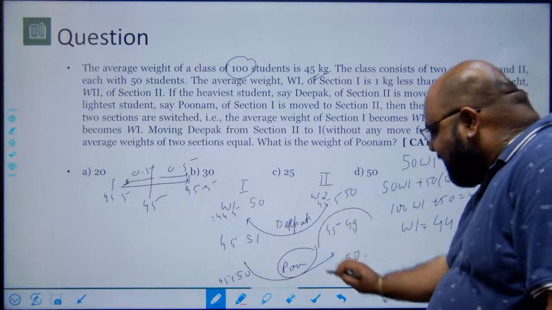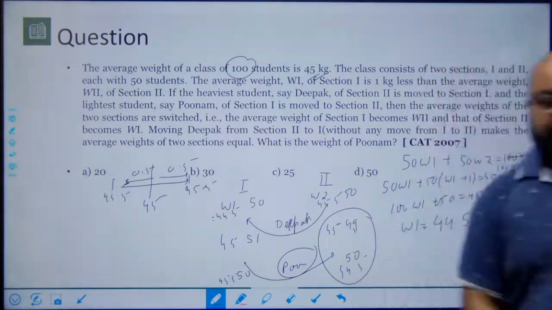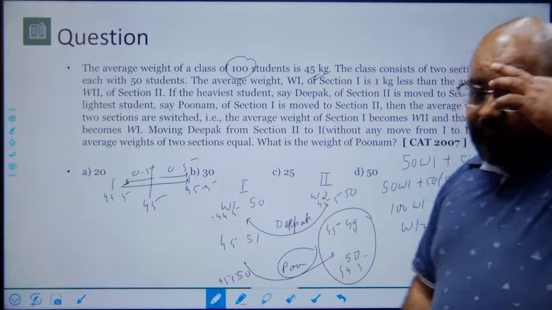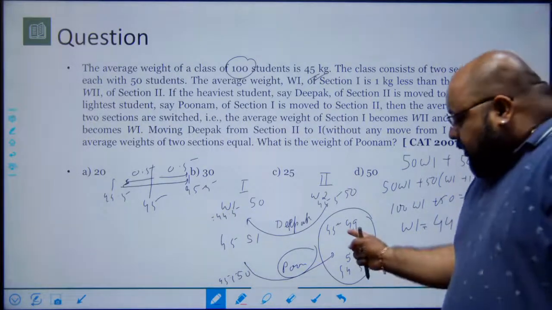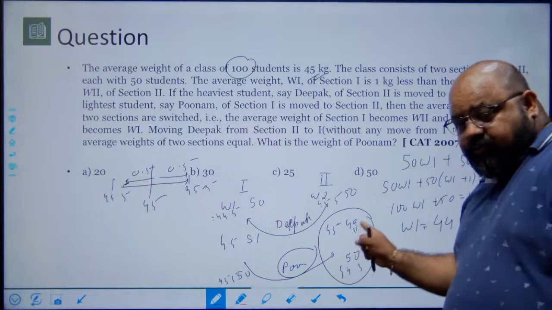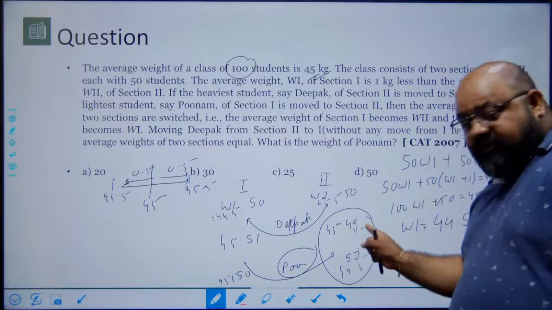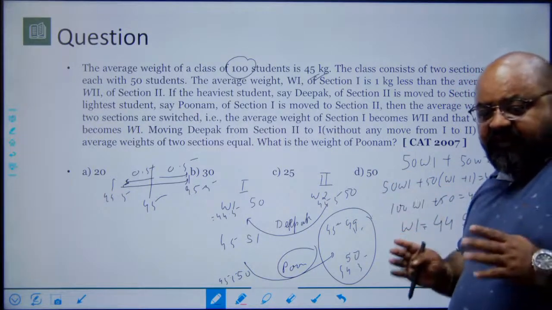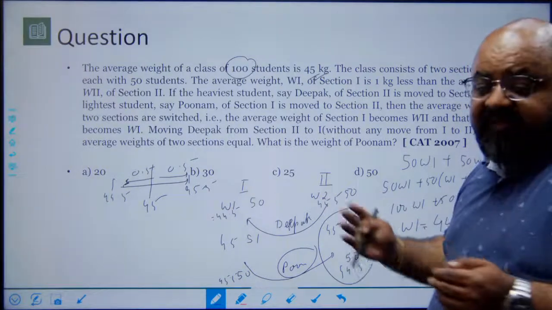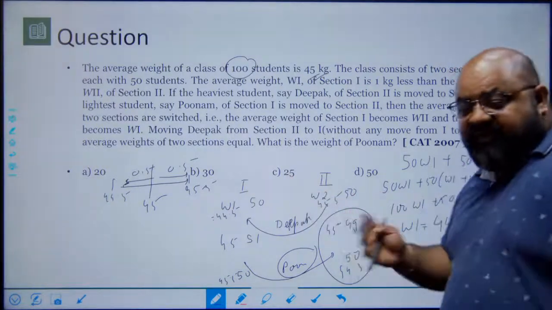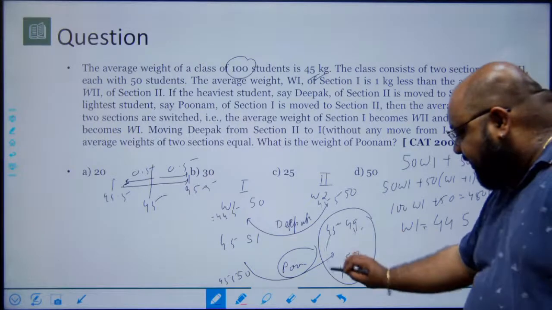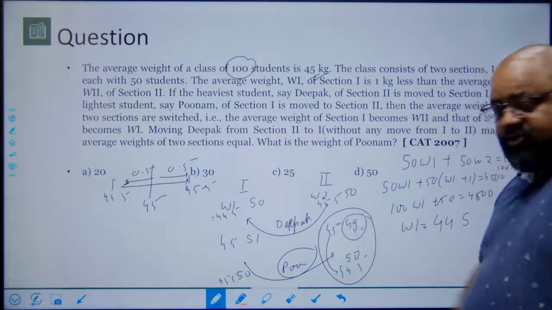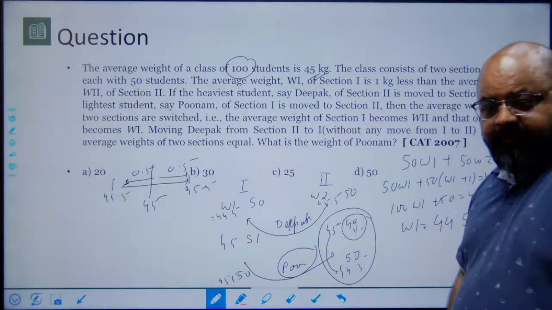So just combining these two, I can find out the weight of Poonam, right? Because when Poonam was not here, this group had 49 students, each having a weight of 45. The moment Poonam comes in, everybody's weight becomes 44.5. That means Poonam would have taken half a kg from each of these students to reach 44.5, right?